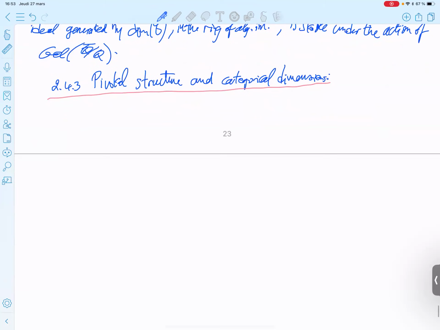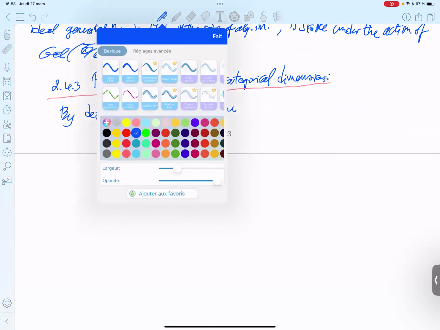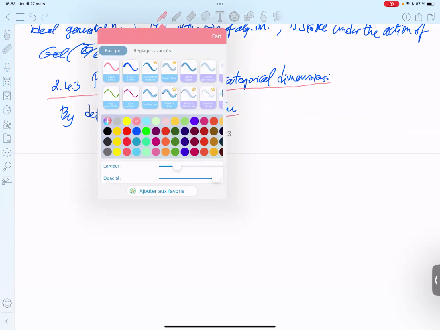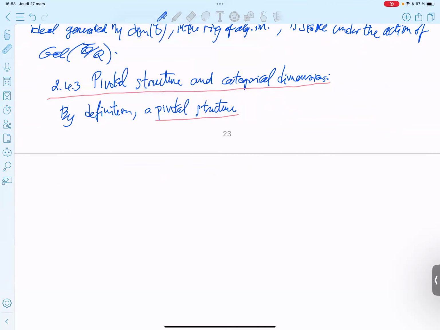So just time to recall what is a pivotal structure. By definition, a pivotal structure on a fusion category C is a tensor isomorphism.